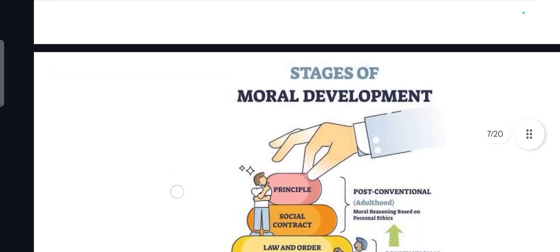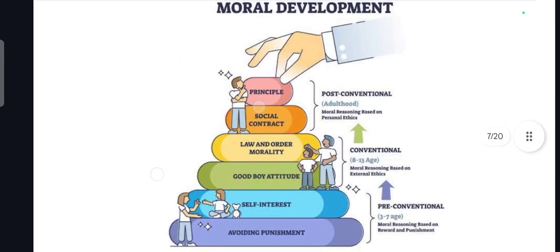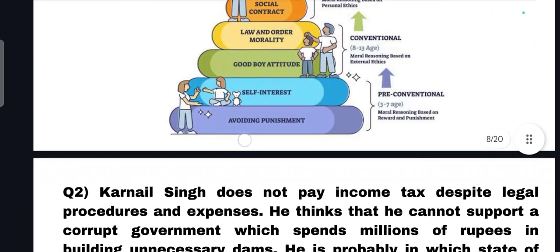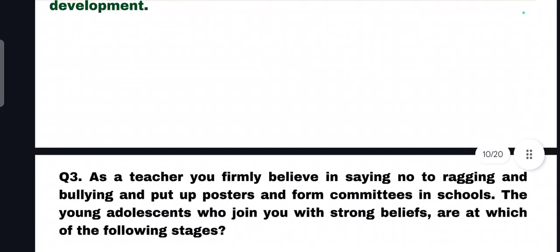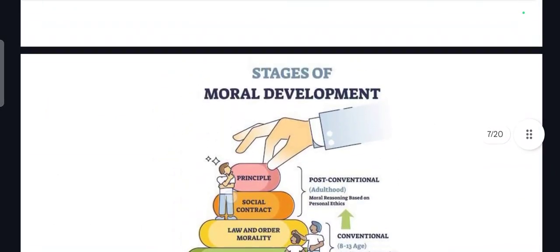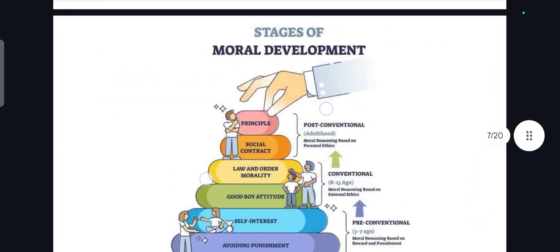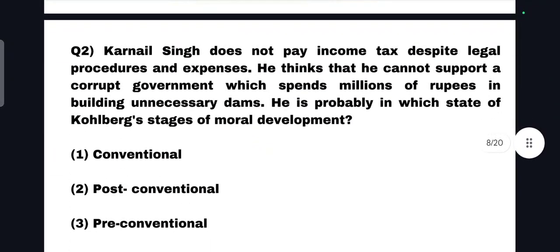Okay, so which is related to stages of moral development of Kohlberg theory. Sorry, this is not related to Kohlberg theory. Sorry, this is actually the slide just changed here. I will explain that. The question number 2.